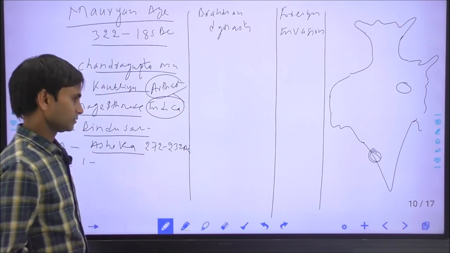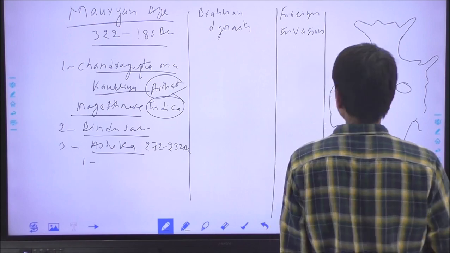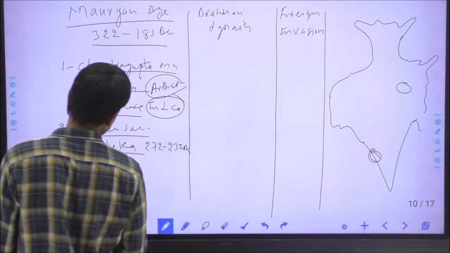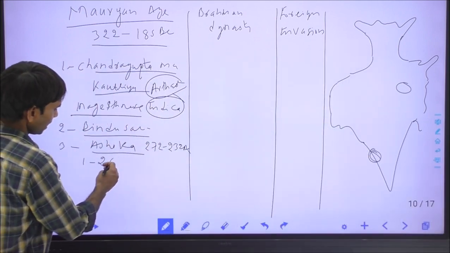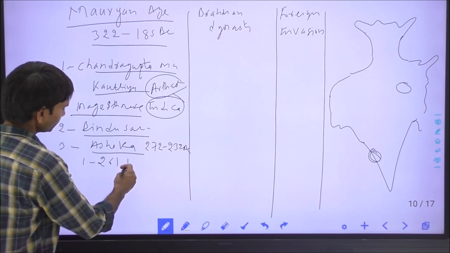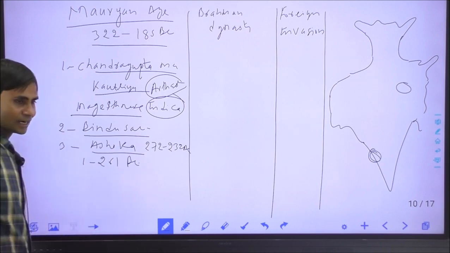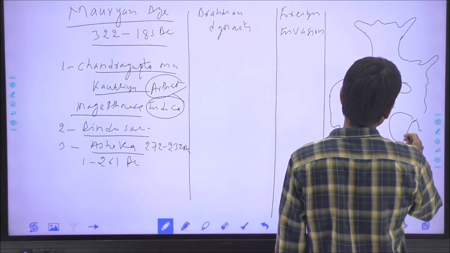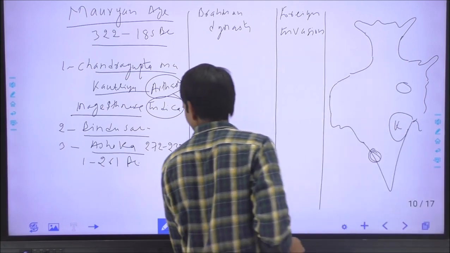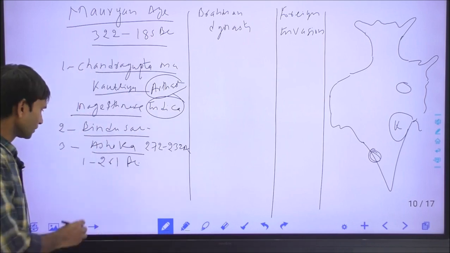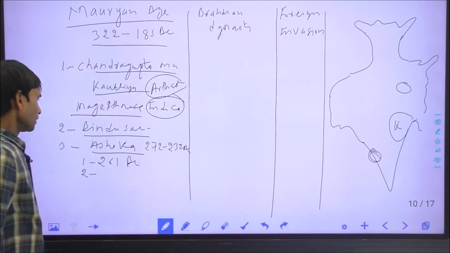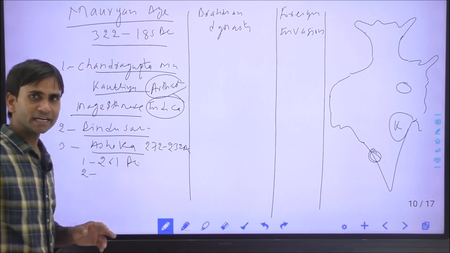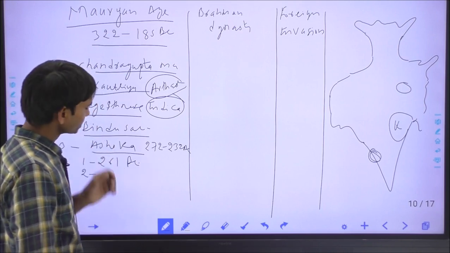Asoka had to fight the battle of Kalinga in 261 BC. Kalinga is the ancient name of Odisha, and it has been mentioned in the 13th inscription of Asoka. Asoka is famous in Indian history due to some of his innovations.